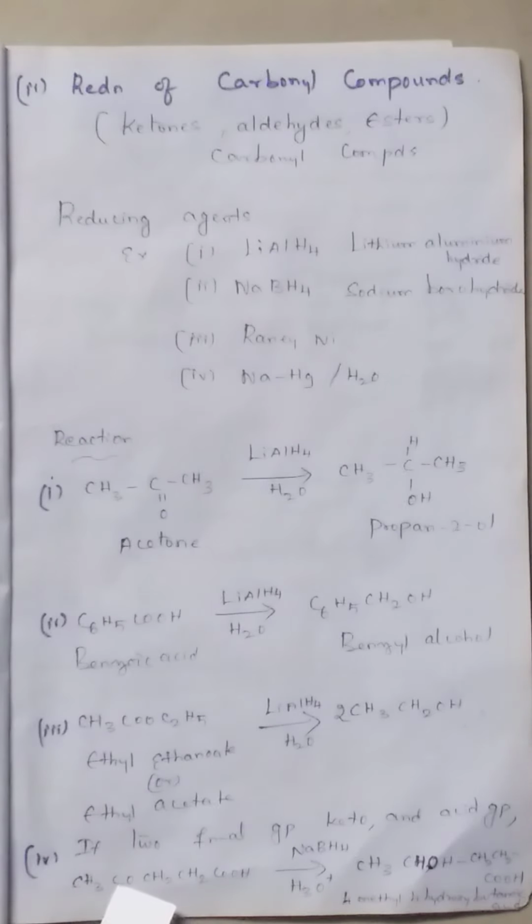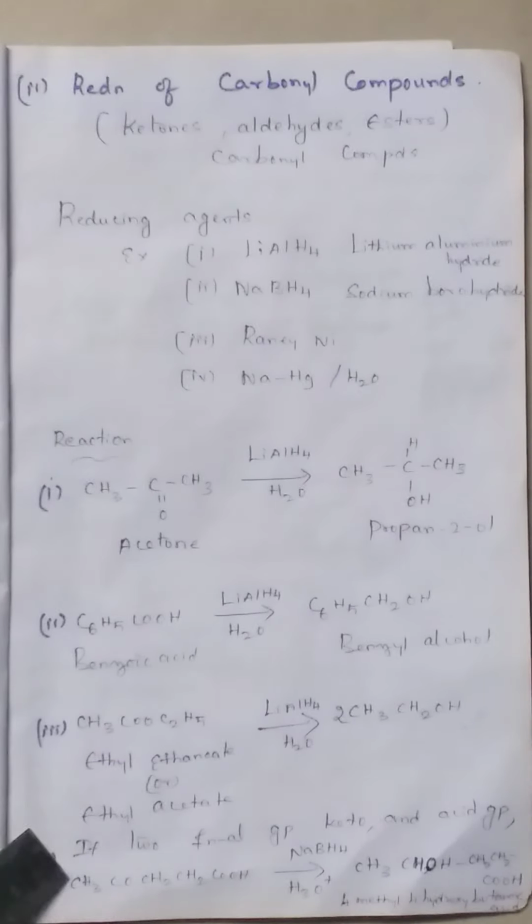Here also, the CO group alone is reduced to CHOH. Then the remaining thing is the same. So CH3, CHOH, CH2, CH2, COOH. So 4-methyl 4-hydroxy butanoic acid. COOH is the functional group, so keep them as the 1st, 2nd, 3rd, 4th carbon only. The OH group is there, and on the same 4th carbon the methyl group is a substituent. So 4-methyl 4-hydroxy butanoic acid. So this is also an important question.